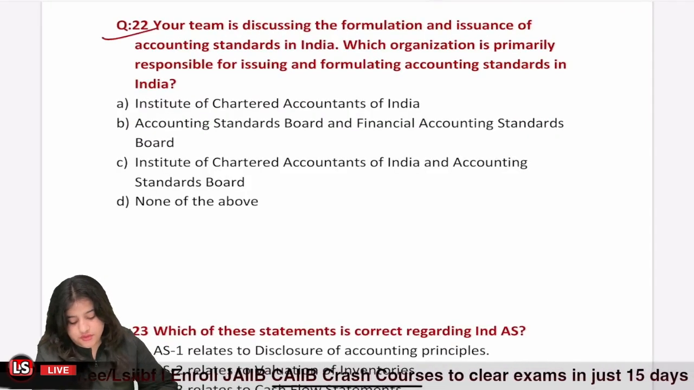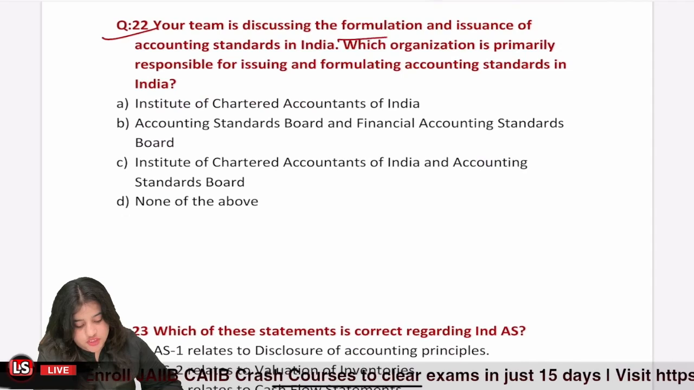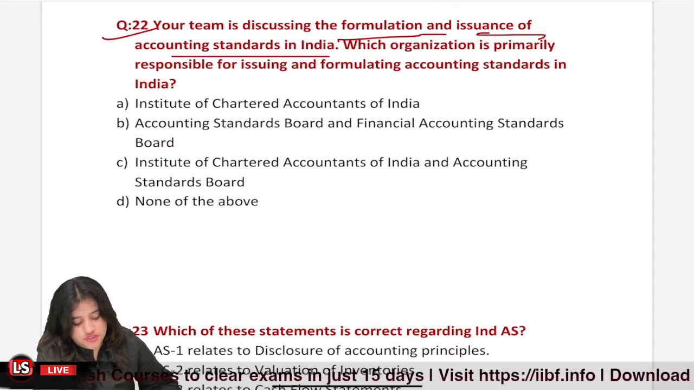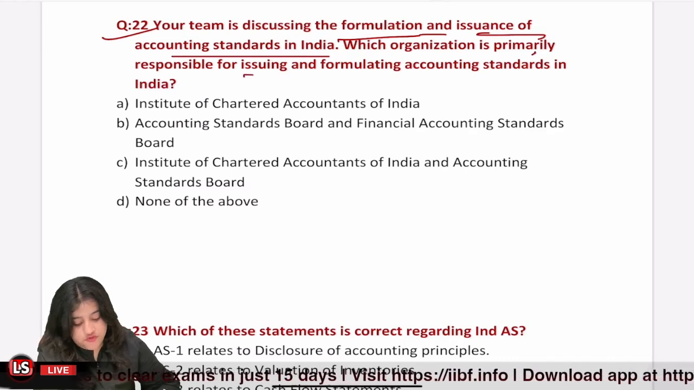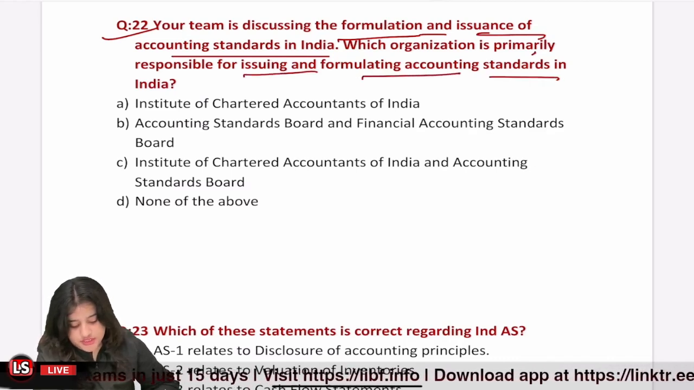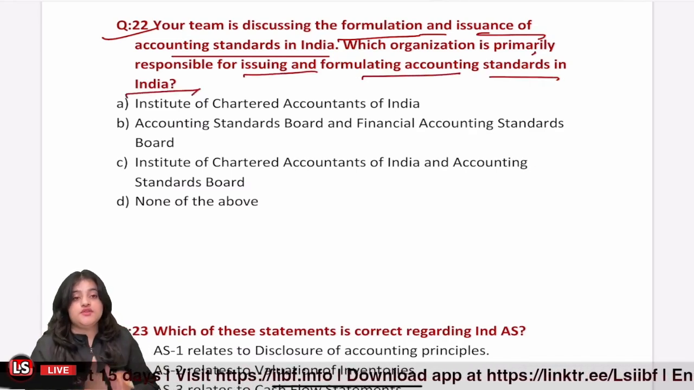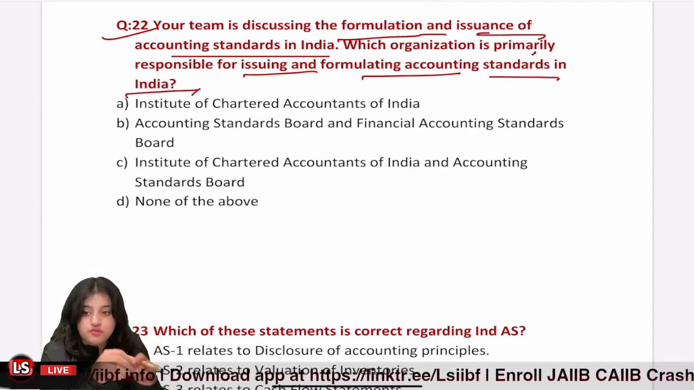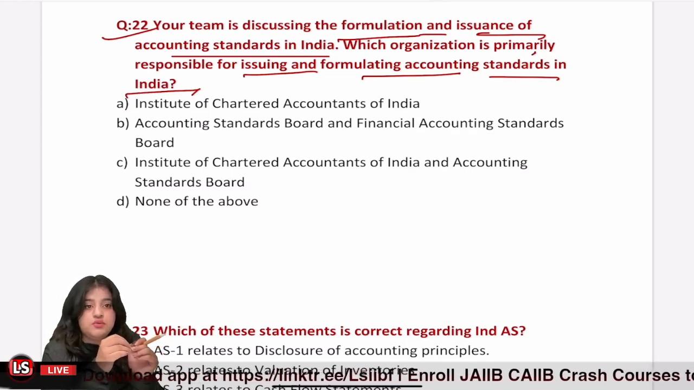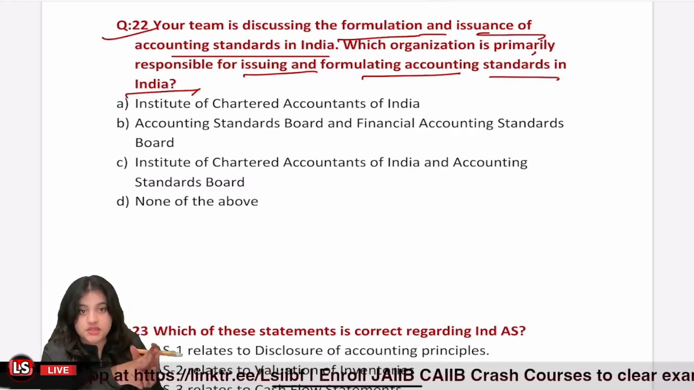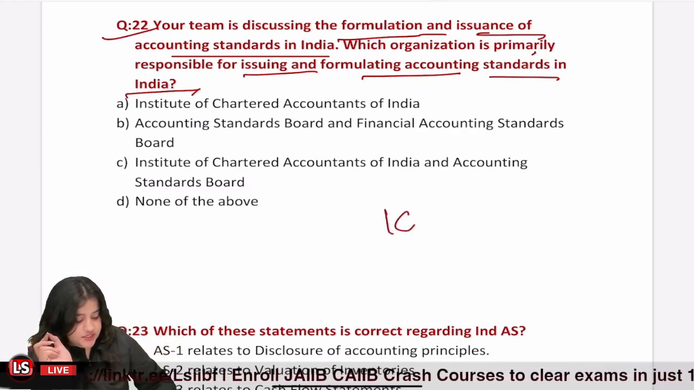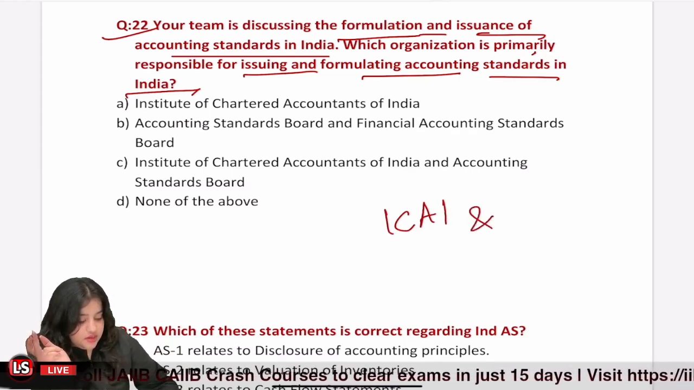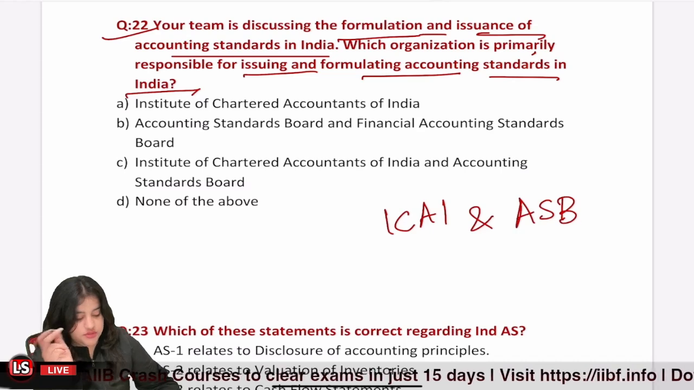Question number 22. Your team is discussing the formulation and issuance of accounting standards in India. Which organization is primarily responsible for issuing and formulating accounting standard in India? So in India, which organization is responsible for issuing and formulating the accounting standards? So there are two organizations. Firstly, we have ICAI, Institute of Chartered Accountants of India, and Accounting Standard Board, the ASB.